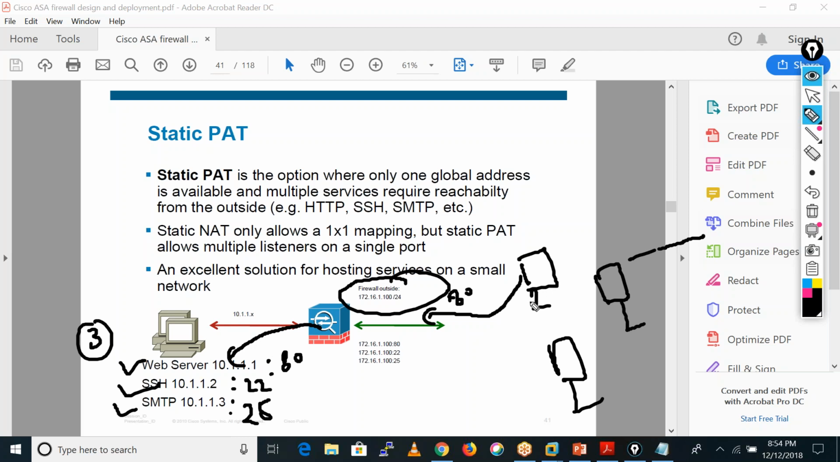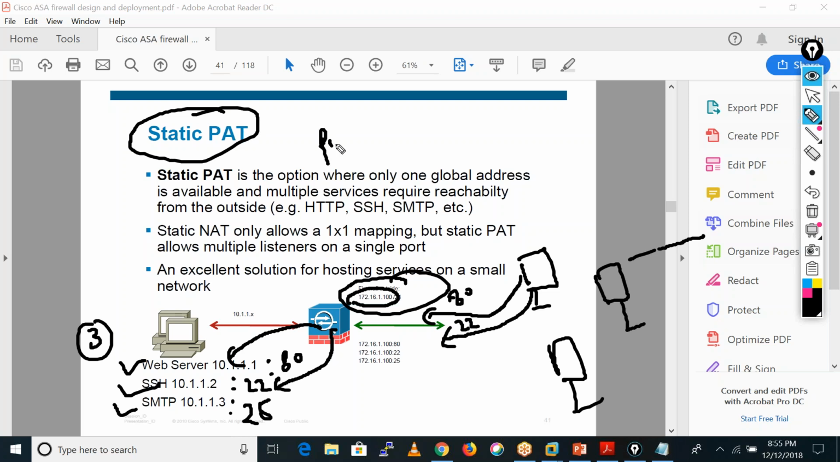Okay, and if this same user sends the traffic on this particular IP, which is 172.16.100 on port number 22, then this firewall sends this traffic into this server. Okay, means we are hosting multiple servers on one IP only, right? And we just use the port numbers for identifying these servers, for translation. Okay, so that kind of thing we can achieve by using the static PAT.